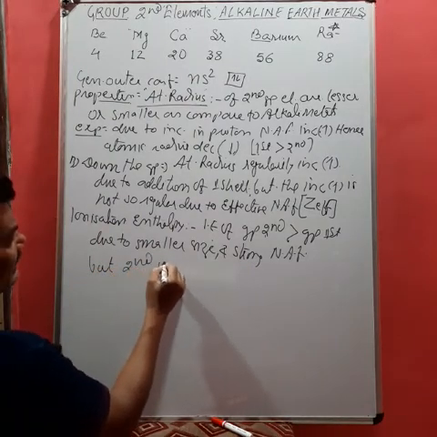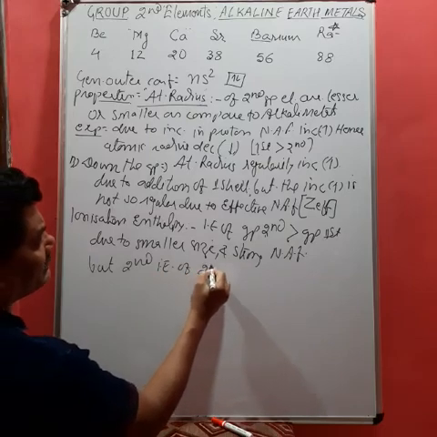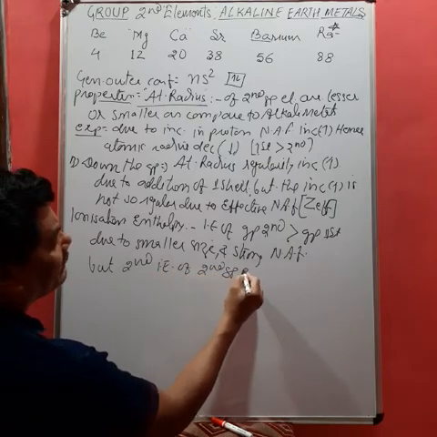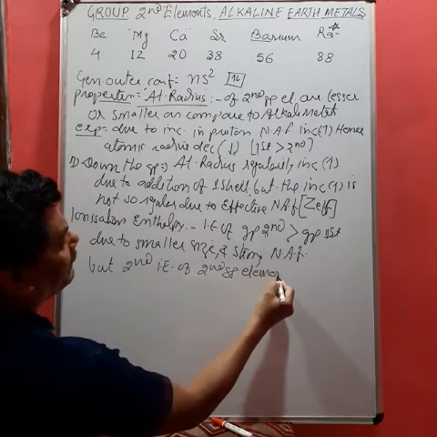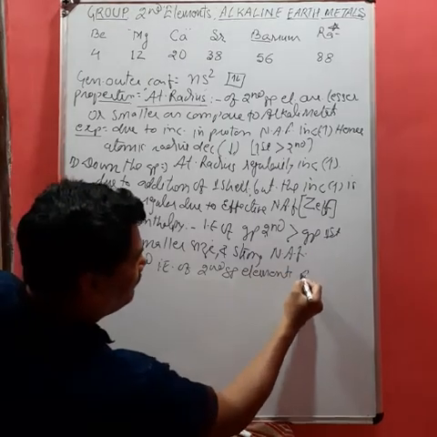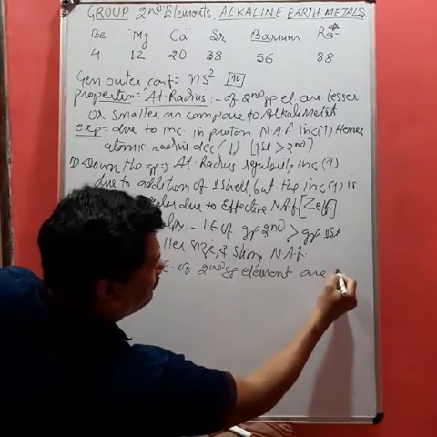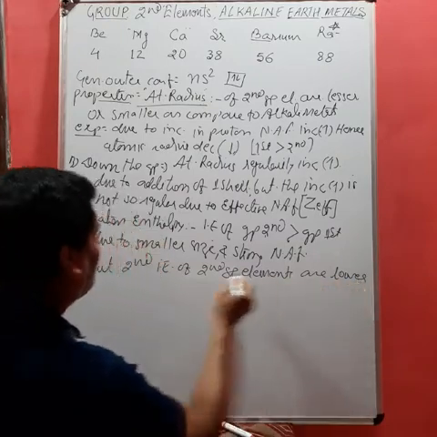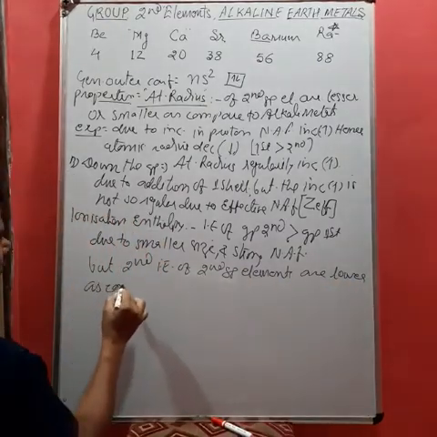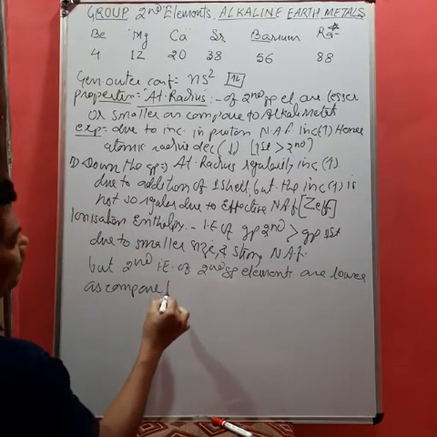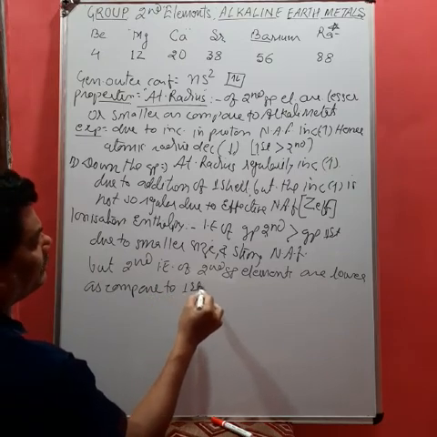But the second ionization enthalpy of second group elements is lower as compared to the first group.